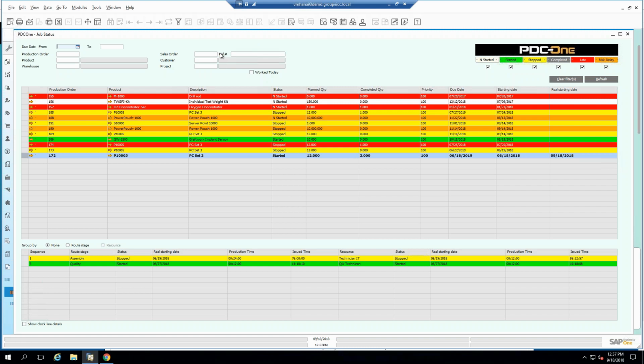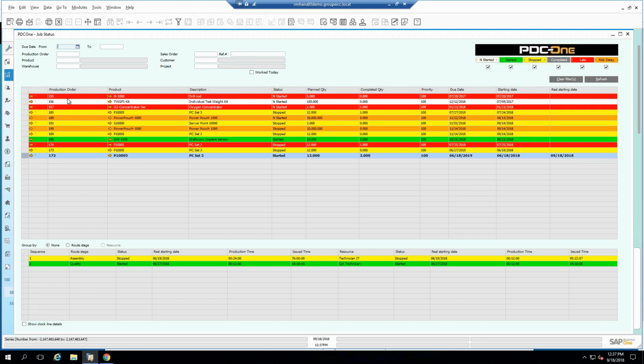And of course, those of you that are not colorblind will notice there's quite a bit of colors on the screen. What we want to do is give a very, very quick visual cue as to the status of things. So the upper pane that you see here are the work orders that are in line with the criteria that you selected. So you can put criteria as a new search.